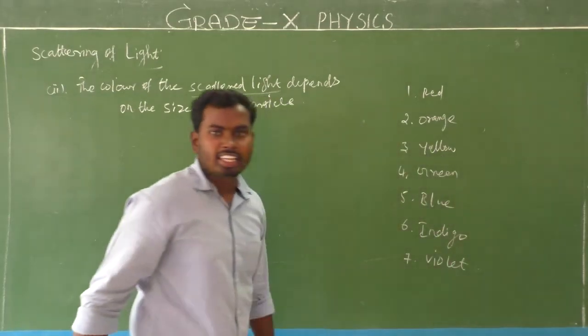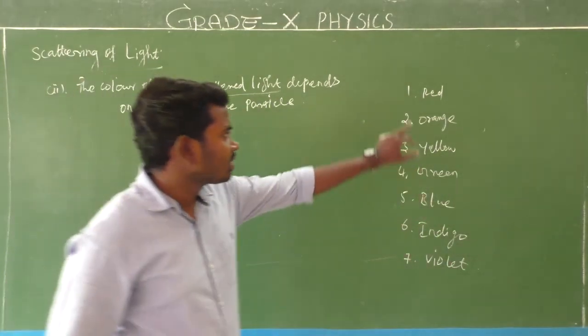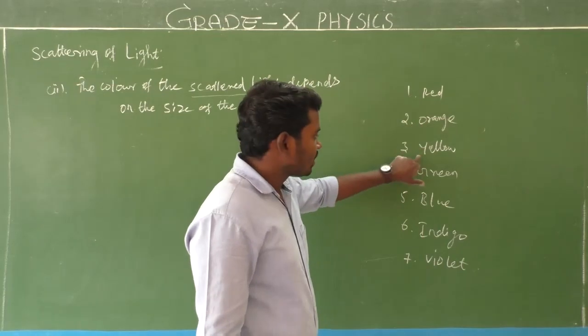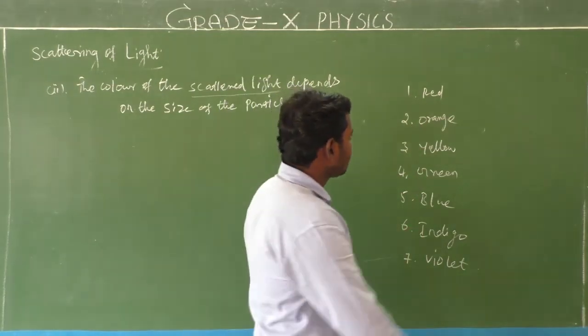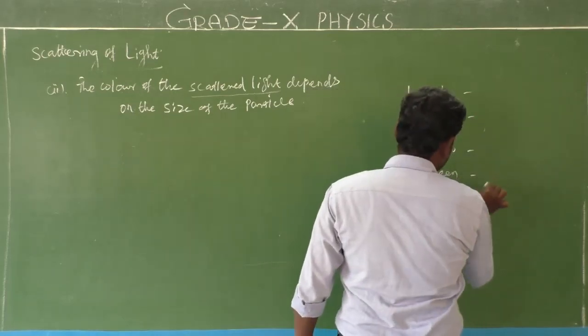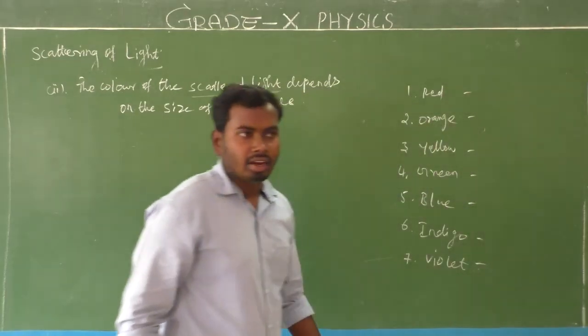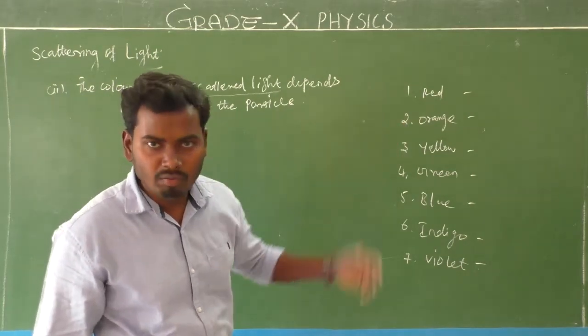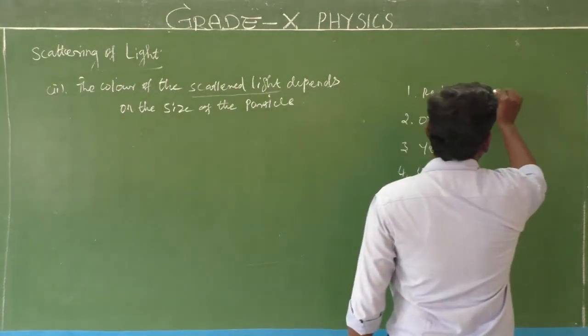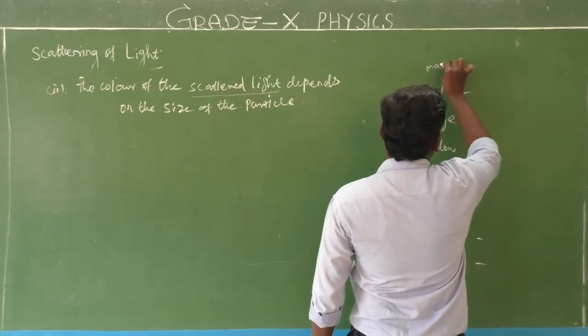So sunlight is a mixture of 7 constituent colors: red, orange, yellow, green, blue, indigo, violet. Is it clear? Here, red light has the maximum wavelength.